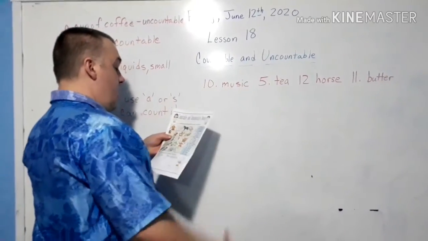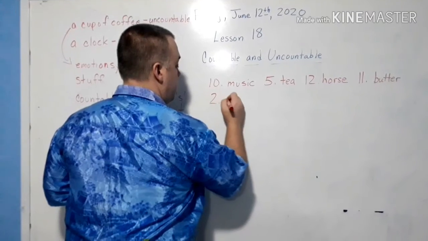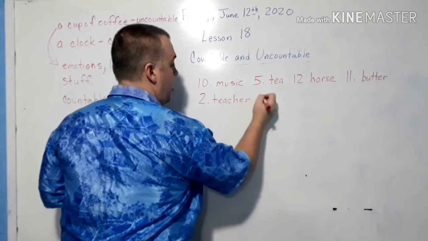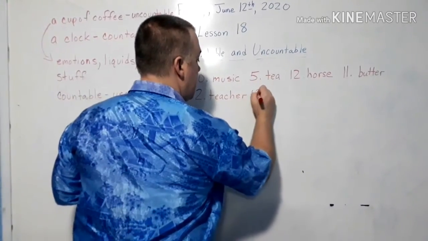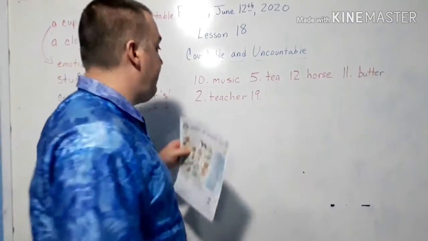Next, we have, oh, what's that? That is a teacher. Number 2, teacher. Number 19 is what I call burger heaven. 19 is food.